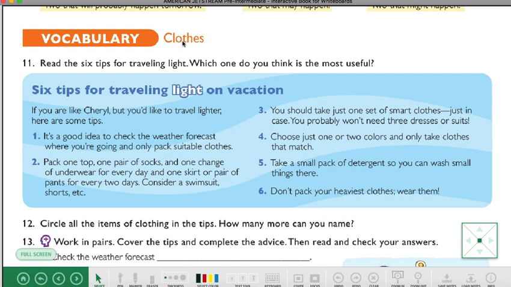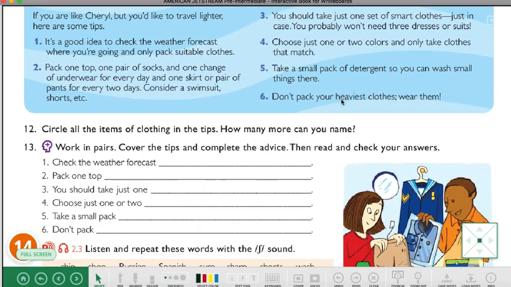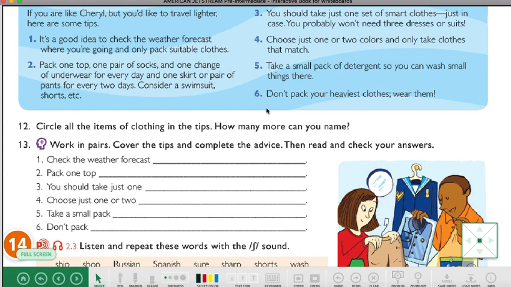Look at this. This is about clothes. Read the 6 tips for traveling light. Which one do you think is the most useful? Useful, if you don't remember, is útil. So which tip over here or suggestion is the most useful for you? Okay. Here we are going to circle. This is not possible because here you are working on an ebook, yeah. But you can identify the clothing in the tips.